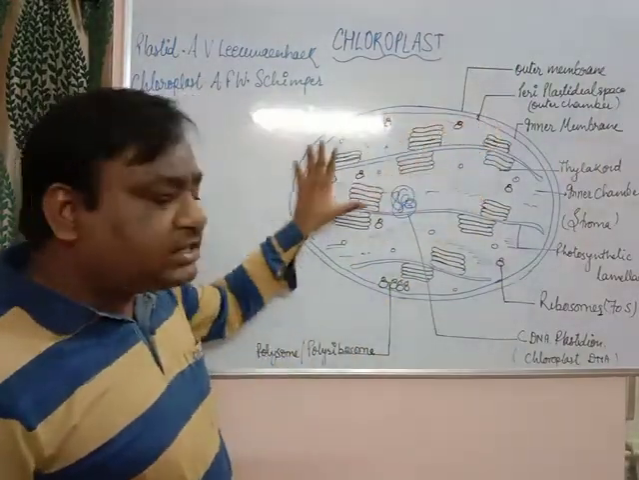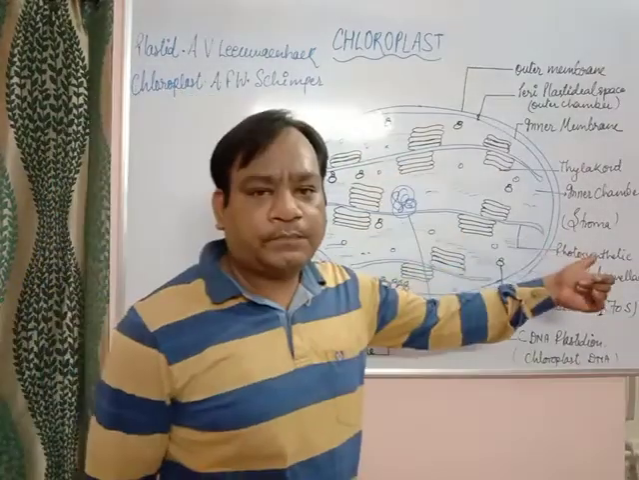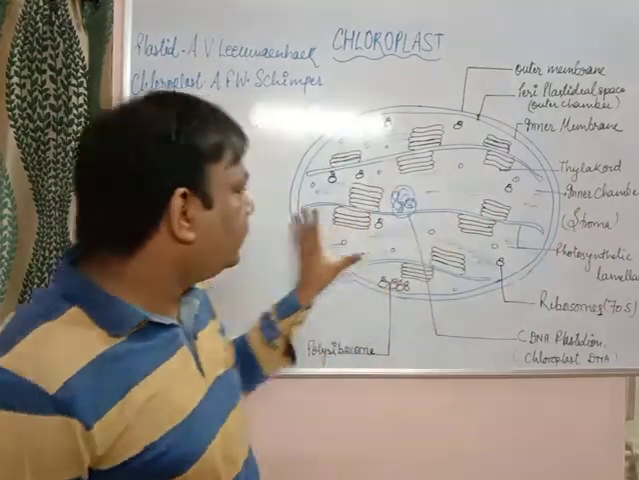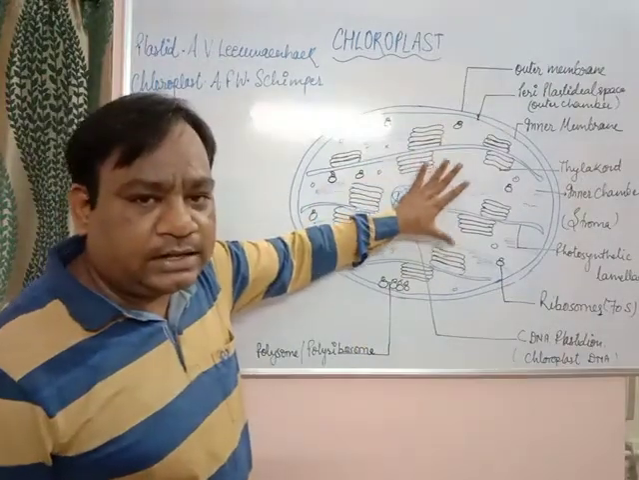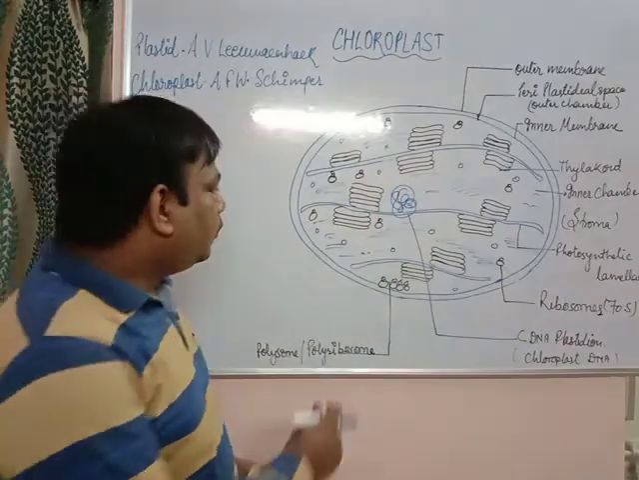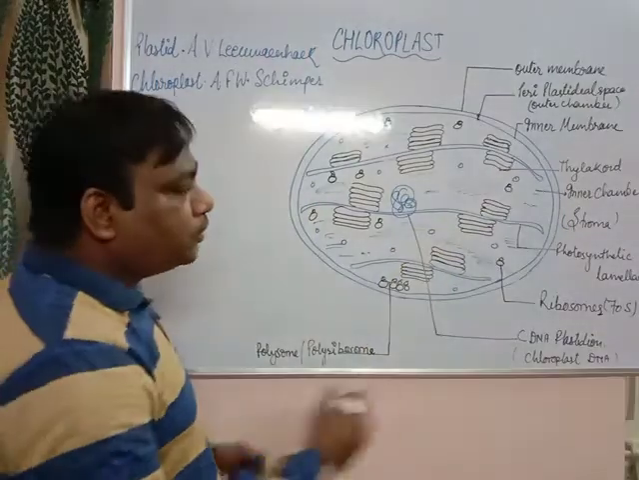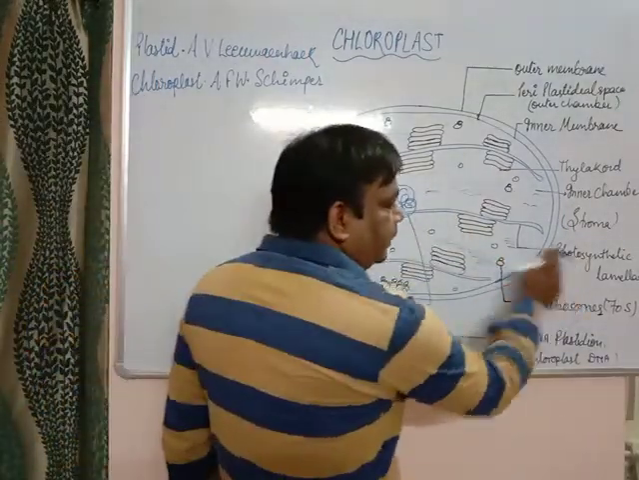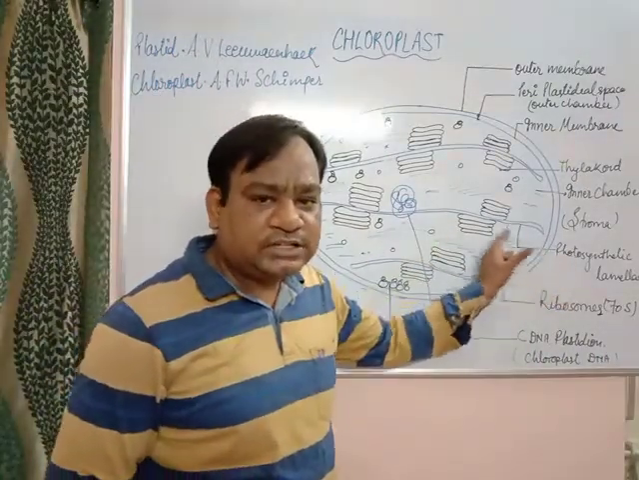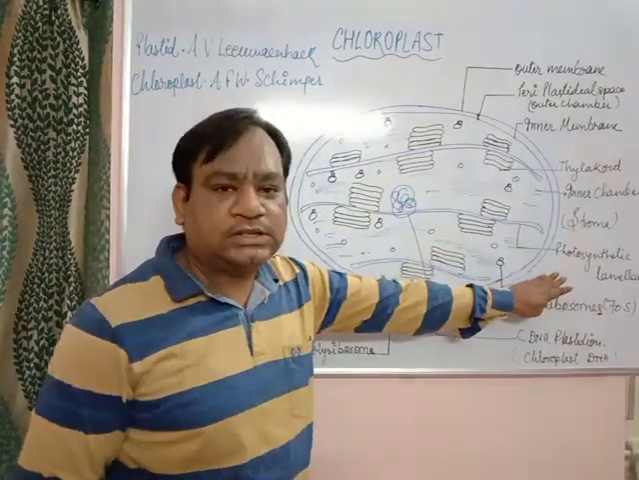The matrix which is present in the inner chamber is called stroma. Do not confuse it with stoma. This is stroma. The matrix which is present in the inner chamber of the chloroplast is called stroma. A long thread-like structure present in the stroma is called photosynthetic lamellae. What is photosynthetic lamellae? The long structure which is present throughout the stroma is called photosynthetic lamellae.